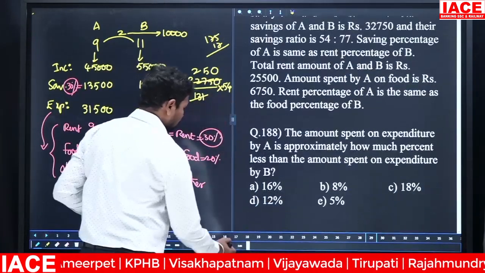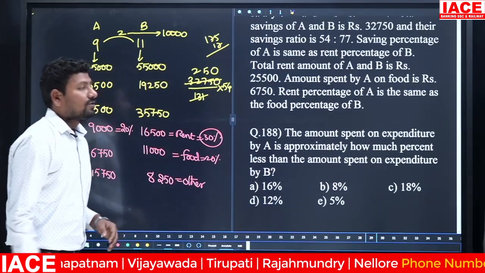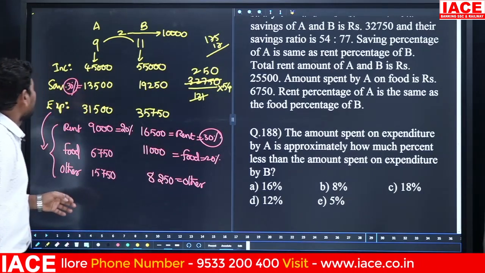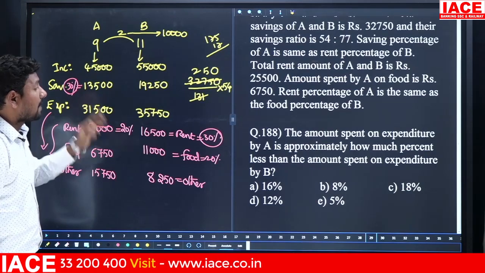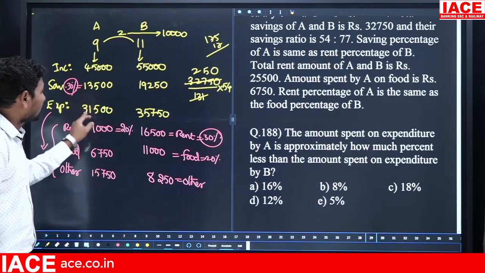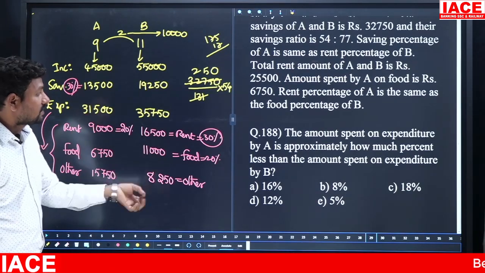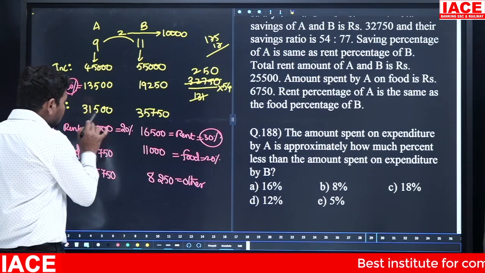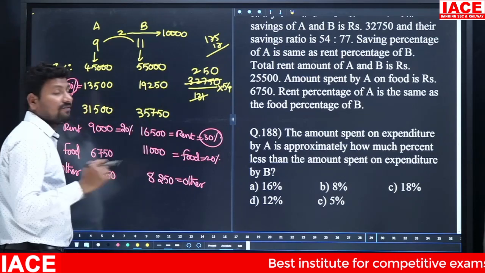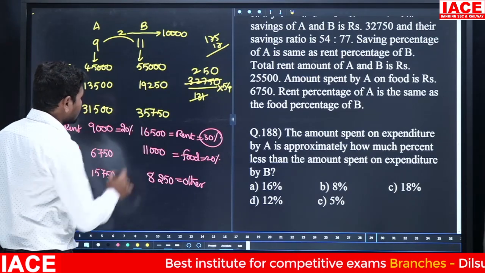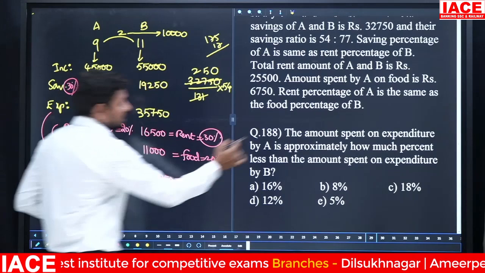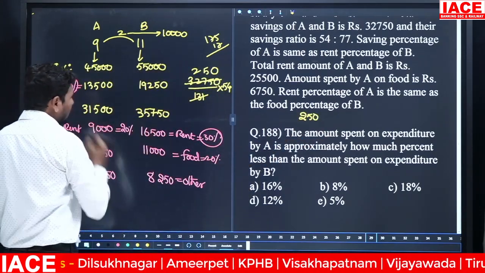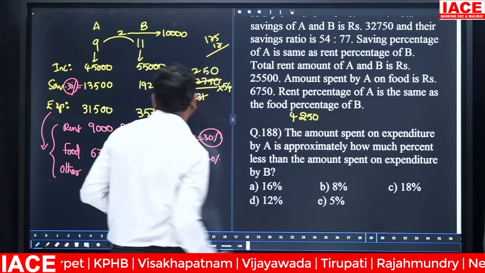Next, the amount spent on expenditure by A is approximately, expenditure of A is what? 31,500. Approximately how much percentage less than the amount spent on expenditure by B? Here 31,500 to 35,750 difference is how much? Here difference is 750 to 500 difference is 250. Next 35,000 to 31,000 difference is 4,000.